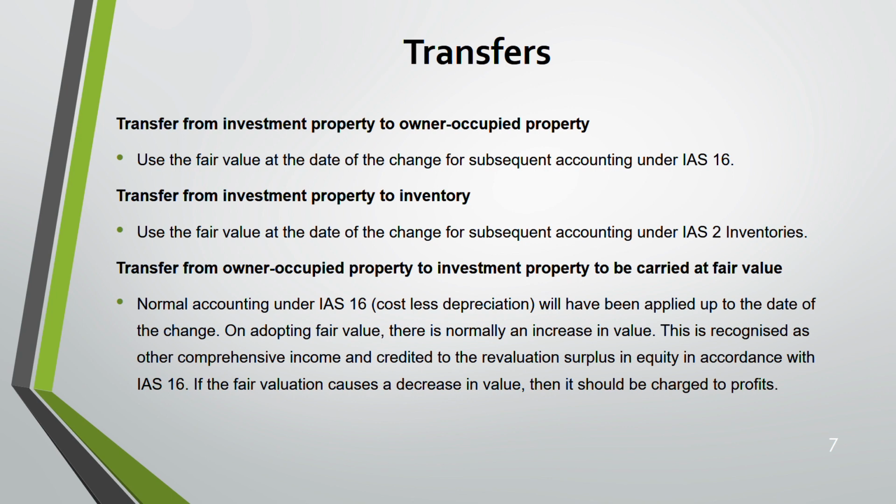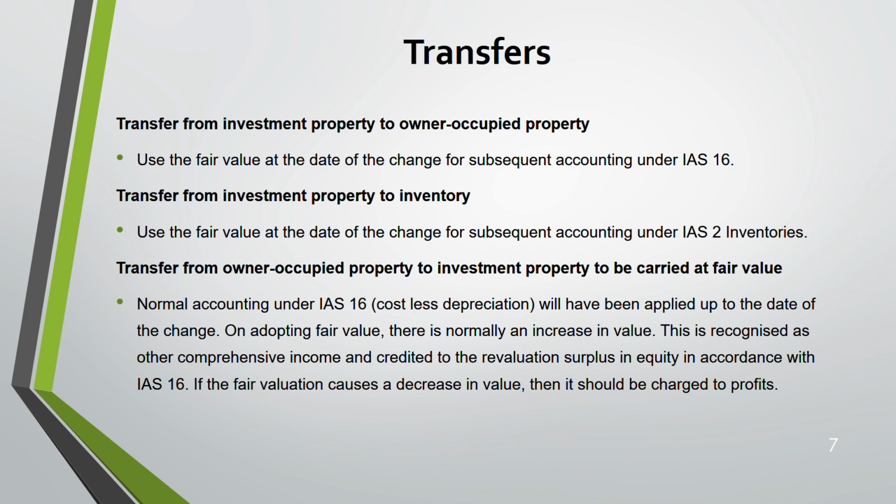And if the fair value decreases the value, it should be charged to profit. Please understand that on adopting fair value, normally the value increases, right? If the value increases, it is credited in other comprehensive income. If the fair valuation causes a decrease in value of the asset, it is dealt with in profit and loss.